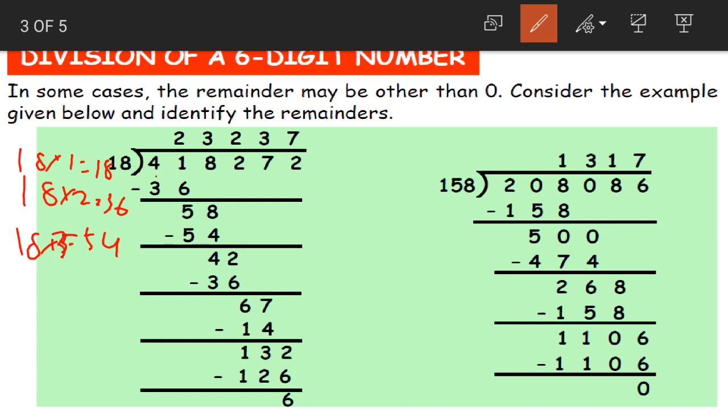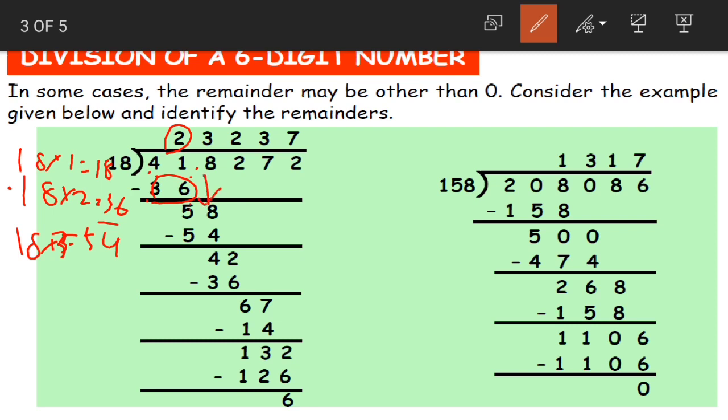18 3s are 54. So now this 41 comes between 36 and 54. So we have gone with the smaller number, that is 36. So 18 2s are 36. Now 41 minus 36 is 5.